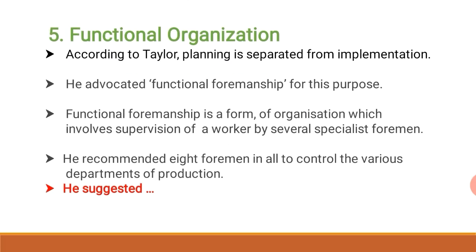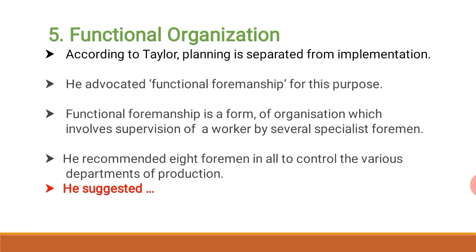Now go through the fifth, that is functional organization. According to Taylor, planning is separated from implementation. Taylor advocated that specialization must be introduced in a factory. He advocated functional foremanship for this purpose.